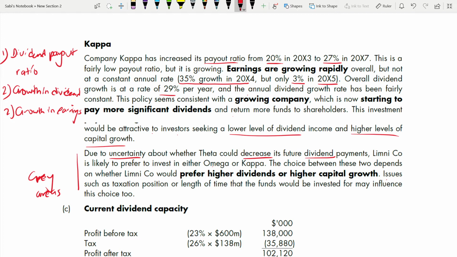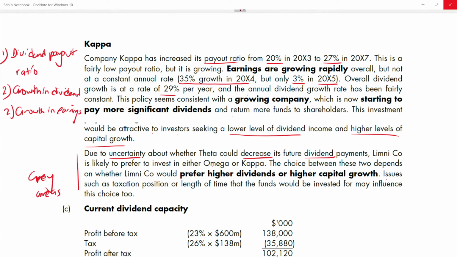You cannot say that based on my opinion or I think they should choose this one. You cannot write these terms in AFM. You need to write that this depends on the company based on this factor, that they need to take into account. Such kind of language should be there in your answer.